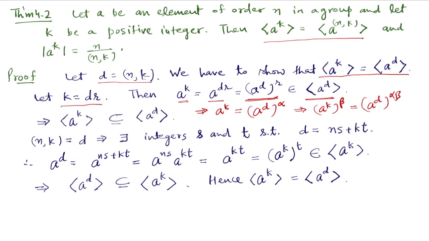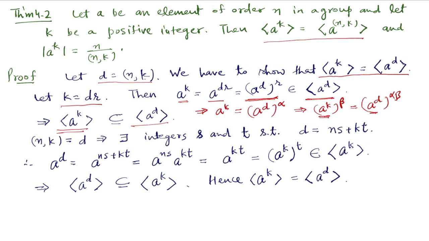So any power of a to the power k is also a power of a to the power d. So all the powers of a to the power k are in the cyclic group generated by a to the power d. So that means the cyclic group generated by a to the power k is contained in the cyclic group generated by a to the power d.